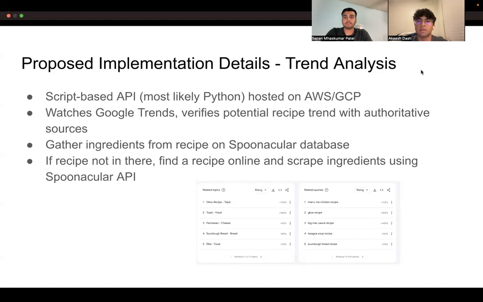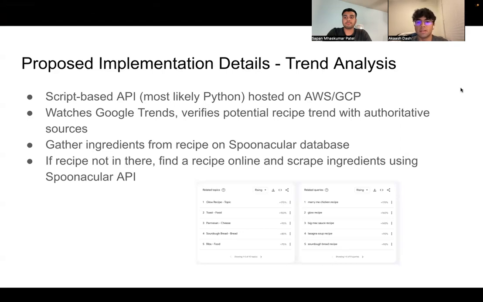Well, we can cross-verify it with authoritative sources. These can be food magazines, cookbooks, or any sort of authoritative source relating to recipes and trends related to food. From these recipes, we will then gather ingredients using the Spoonacular database. The Spoonacular database contains many different commonly used recipes, and all the ingredients that are listed in them. However, in case a viral trend is something new, a novel recipe, and it is not in the Spoonacular database, then we will find a recipe online, and then we can scrape these ingredients using the provided Spoonacular API, which has a service to do exactly this.